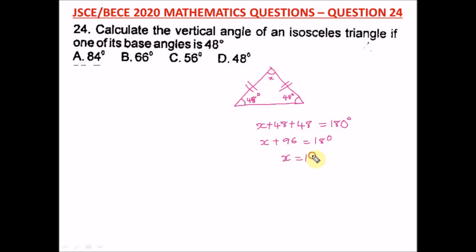We have x is equal to 180 minus 96. And when you subtract that, what are we going to have? We're going to have 84. So x is equal to what? 84 degrees. So this is our vertical angle here. Is equal to what? 84 degrees. All right. And our right option here is option A.